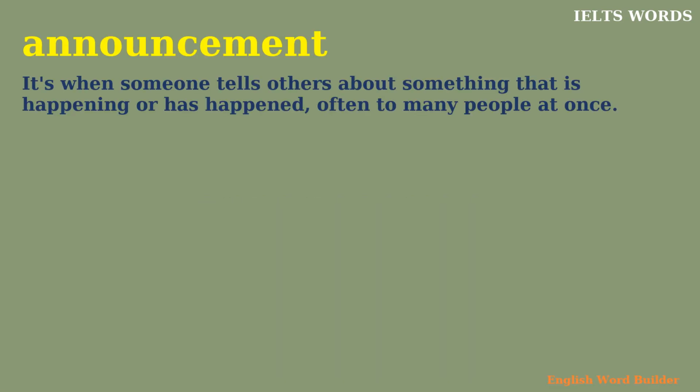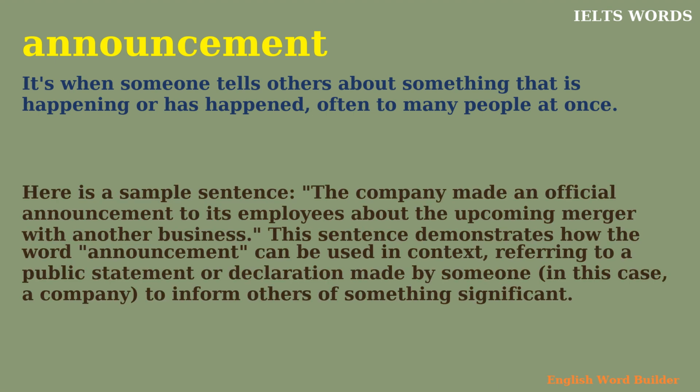Announcement. It's when someone tells others about something that is happening or has happened, often to many people at once. Here is a sample sentence. The company made an official announcement to its employees about the upcoming merger with another business. This sentence demonstrates how the word announcement can be used in context, referring to a public statement or declaration made by someone, in this case a company, to inform others of something significant.